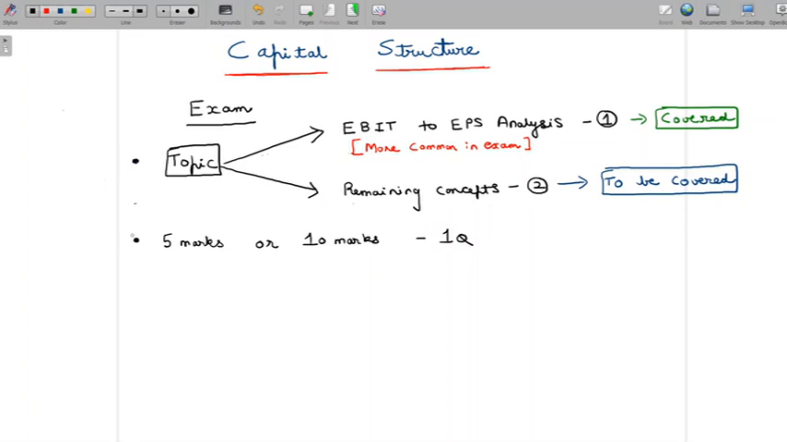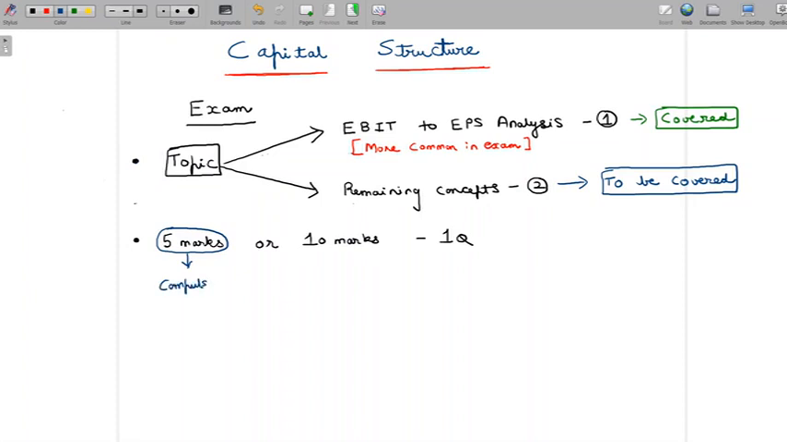If the remaining concepts in capital structure are going to appear in the exam, here again, you could either get a 5 marks question or you could get a 10 marks question. We cannot really say, because there are concepts which can get tested through a 5 marks question, and there are also concepts that can get tested through a 10 marks question. So we really cannot say which one of the two we can definitely expect. It could be any one of the two. But what's important to observe here is, if at all you get a 5 marks question, this would mean that this is a compulsory question.